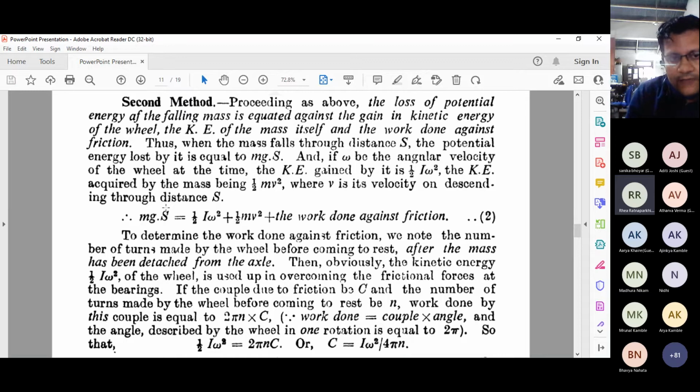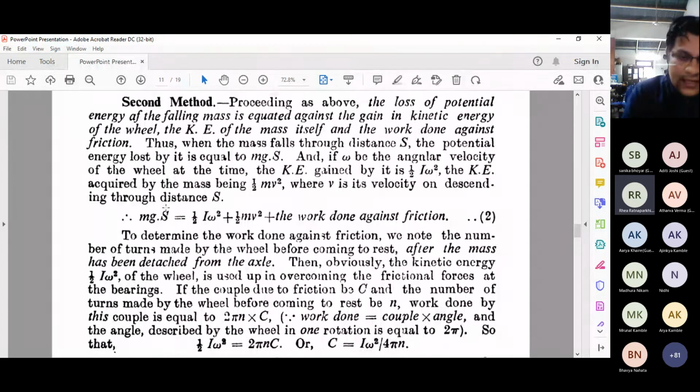Its value is half mv square, where v is the velocity with which it descends through the distance s. I mentioned that this flywheel is connected to the axle and moves freely, so there is very little force of friction, but we still need to account for the work done against that friction.